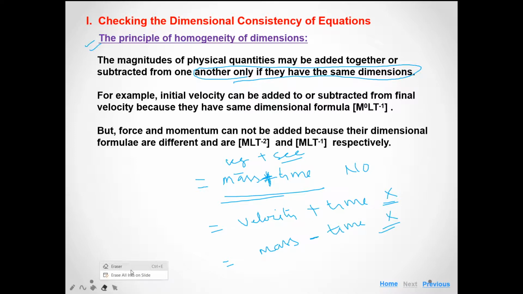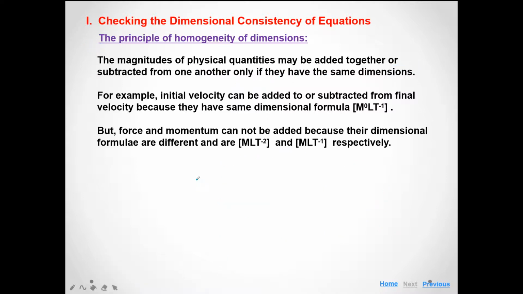An example equation is v = u + at. It is the best example. Here velocity is added to velocity, because the dimension of at is equal to the dimension of velocity. The dimension of initial velocity is LT^-1. The dimension of final velocity is also LT^-1.